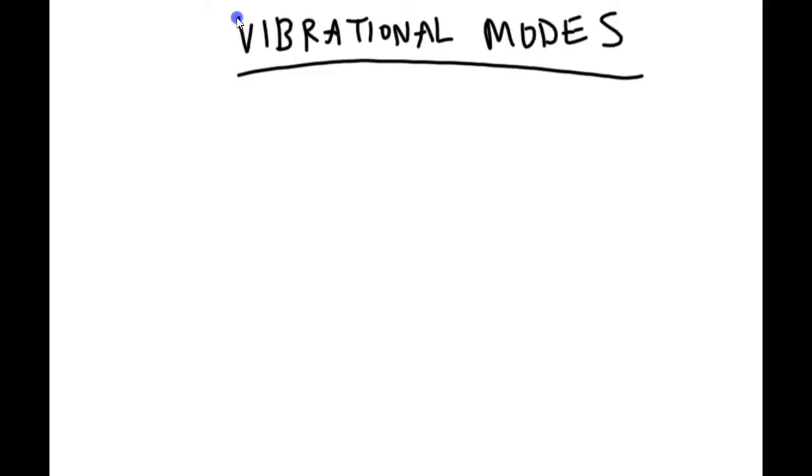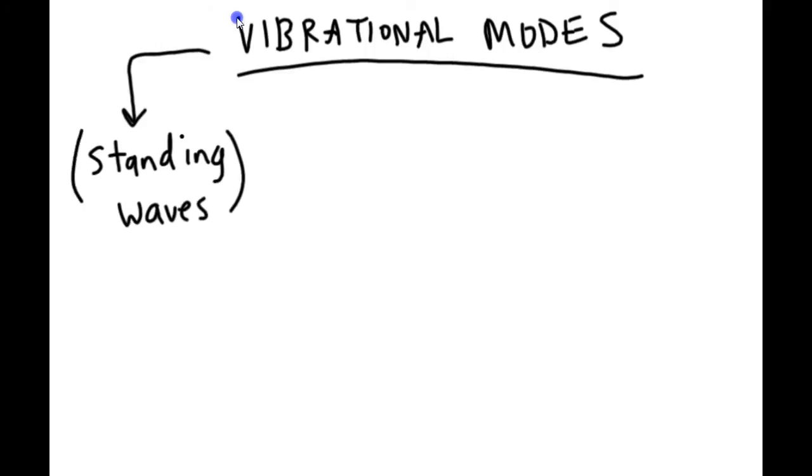This video is about vibrational modes, but to understand what that means, first let's ask the question, what is it that has these different vibrational modes? Well, the answer is standing waves. And what is it that produces a standing wave? In order for a wave to exist, we need a medium. And in this whole video, our medium, what will be vibrating to produce a standing wave, will be a piece of rope tied at both ends.